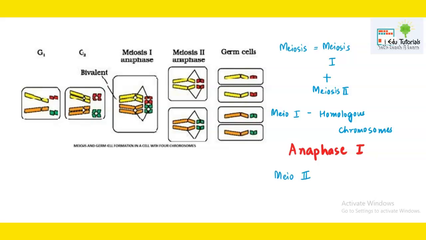So here in this figure, they have taken the case of the cell cycle. Remember, you have already studied the cell cycle in grade 11, and the cell cycle means the formation of a cell from a pre-existing cell. During this cell cycle, two phases occur: one is the interphase and another is the cell division.